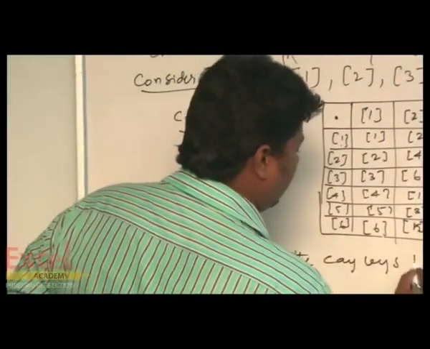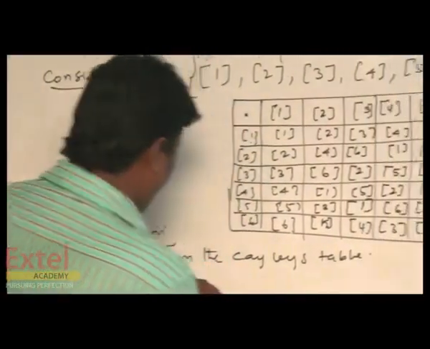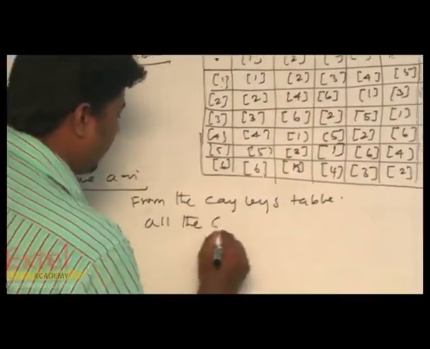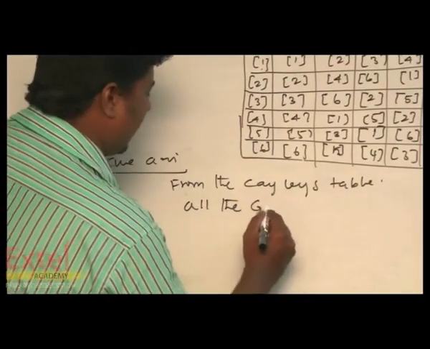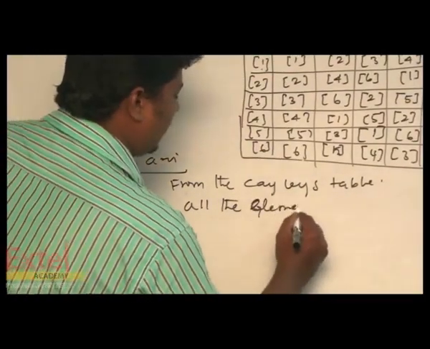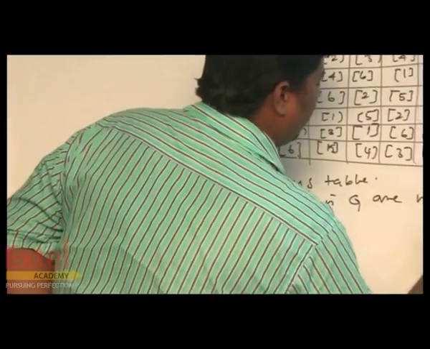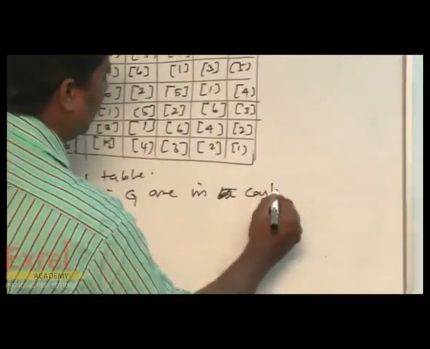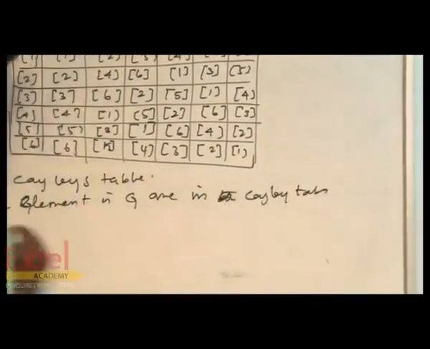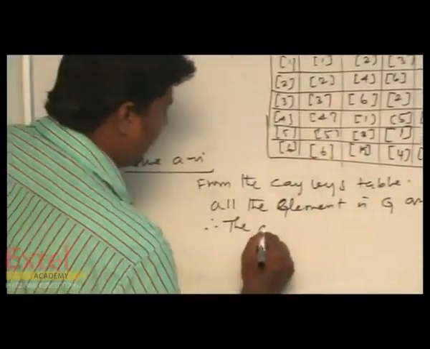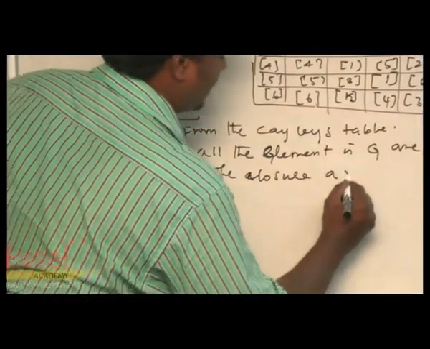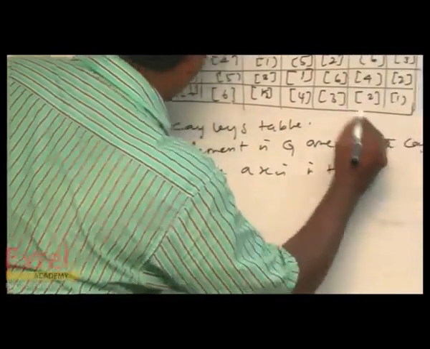From the Cayley table, all the elements in G are in the table. Therefore we can say the closure axiom is true.